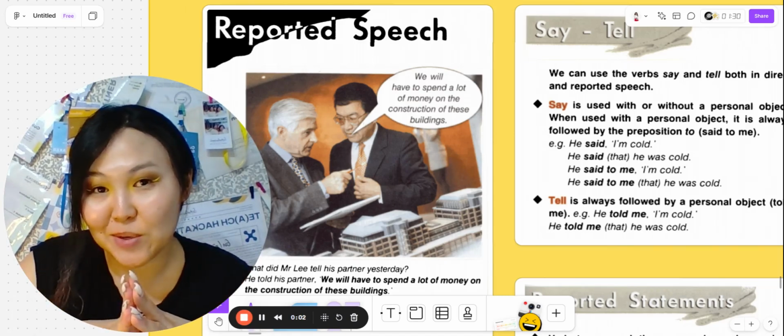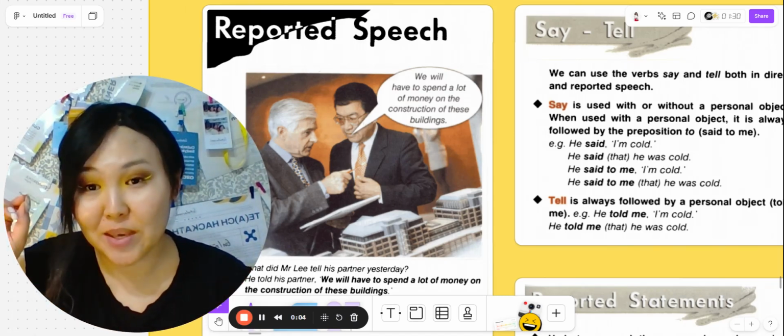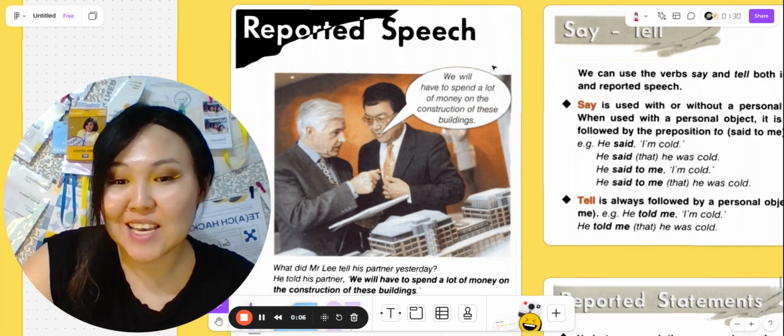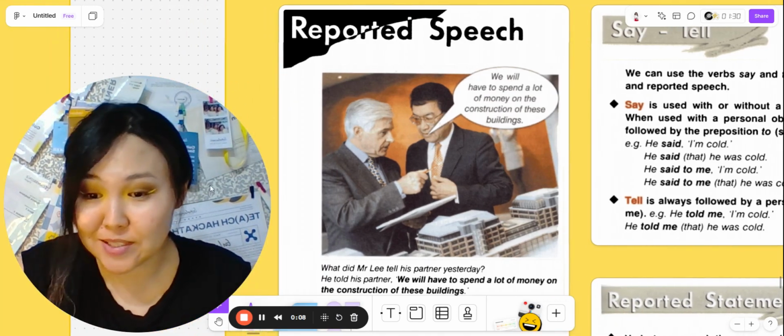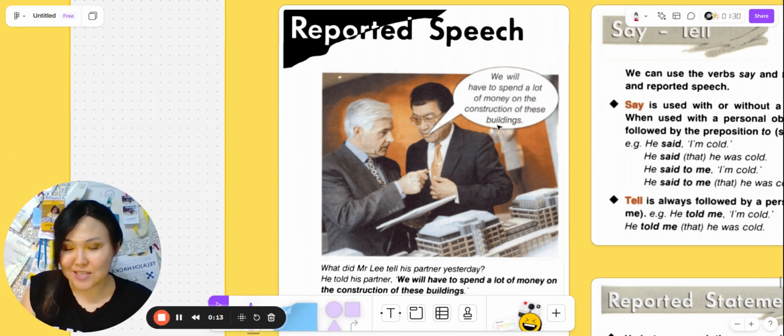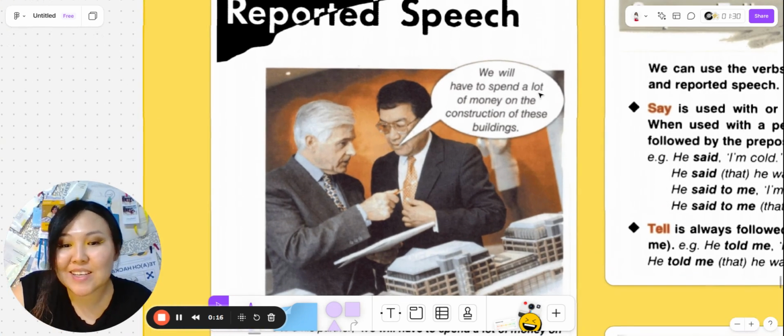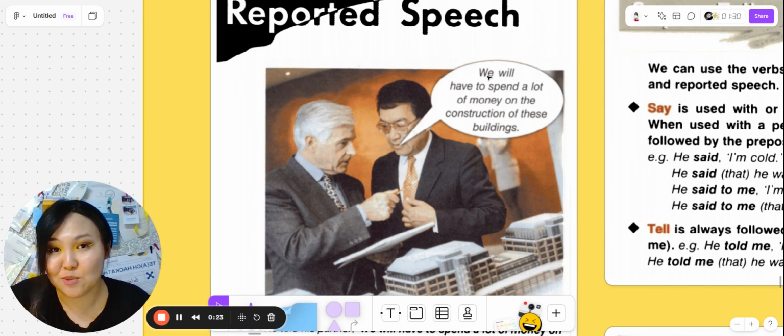And today we are going to speak about a new topic. It is really interesting and it is reported speech. So, as usual, let's directly dive into grammar. We are going to start with an example. Here we see two men and a speech bubble.